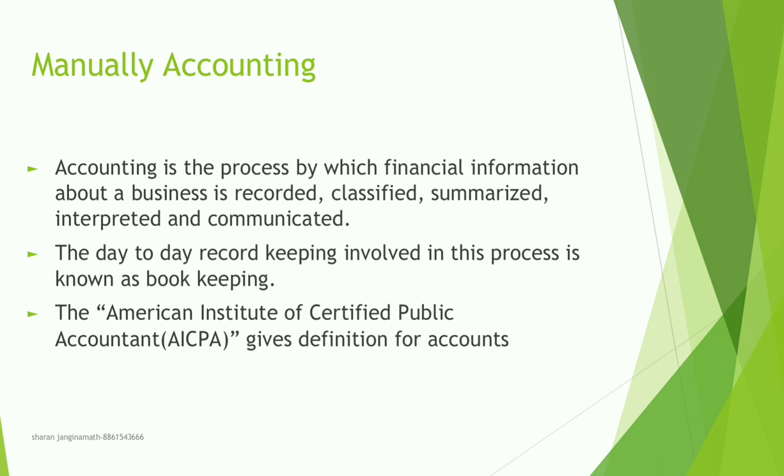Okay, next is what? Classified, in the sense, whenever you record the information related to finance, the transactions may be of different types. If you sell goods, then you need to record that in sales, and if you purchase goods, you need to record it in the purchase voucher.